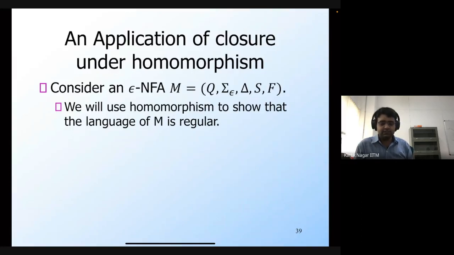So we have shown that an epsilon NFA is different from a normal NFA because an epsilon NFA can contain epsilon transitions. We proved formally that adding epsilon transitions doesn't really change the power of an NFA. If you have an epsilon NFA, then you can construct an equivalent NFA which will accept the same language. So the languages accepted by an epsilon NFA are also regular languages. But that proof was a bit complicated. So we will show here that we can use homomorphism to give a very simple and elegant proof that this language of M is also a regular language.